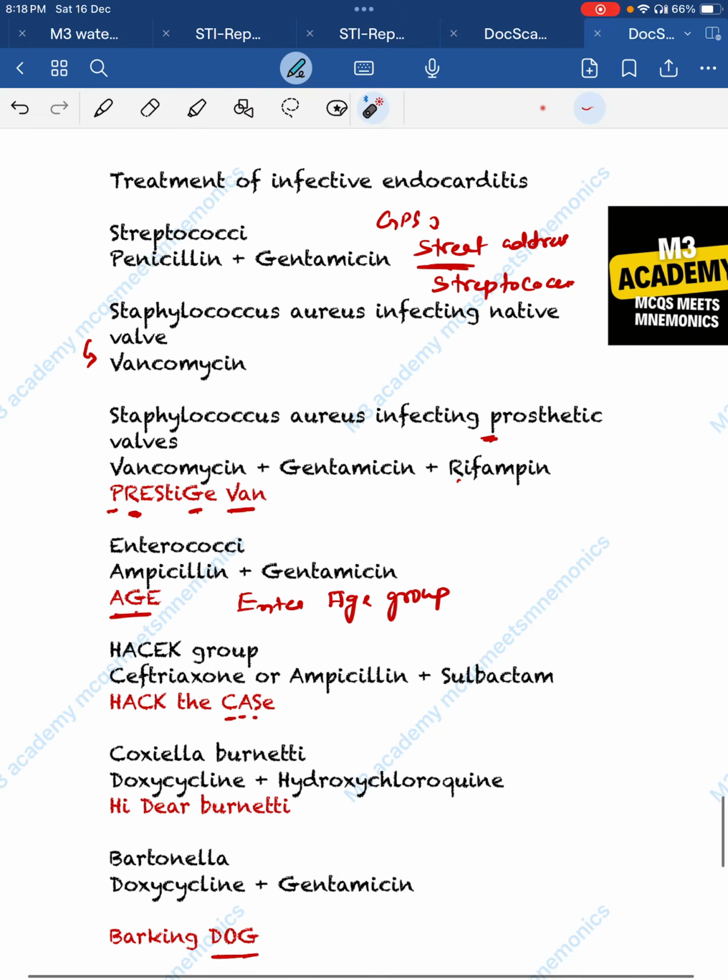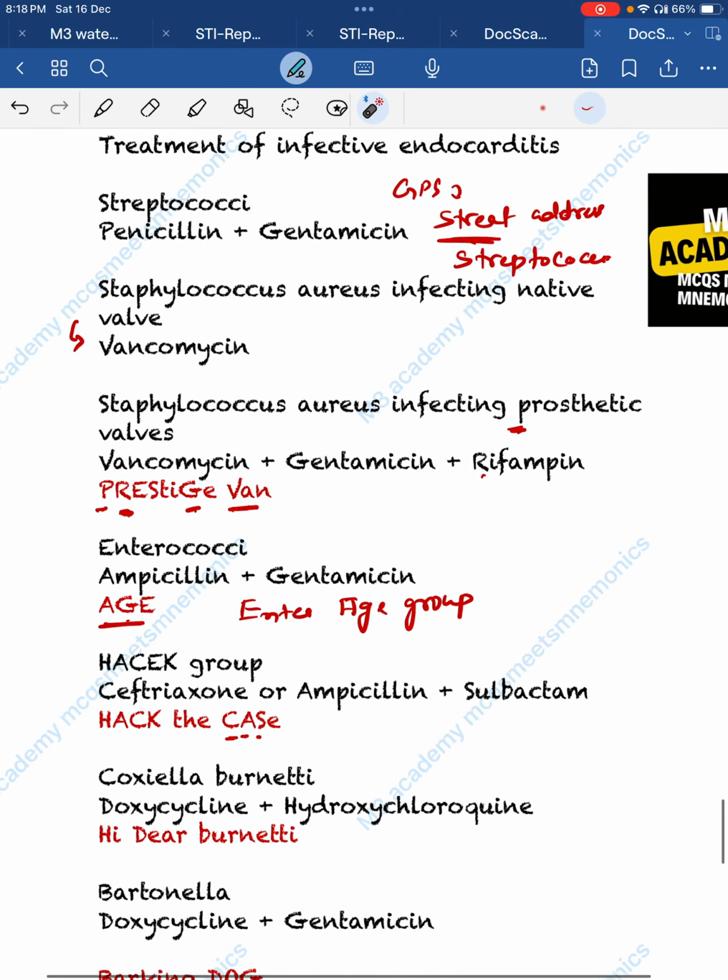Now we are seeing the treatment of infective endocarditis as per organism. For streptococci, penicillin and gentamicin are given, just see GPS. We are using GPS for street location. So GPS means gentamicin, penicillin and streptomycin.